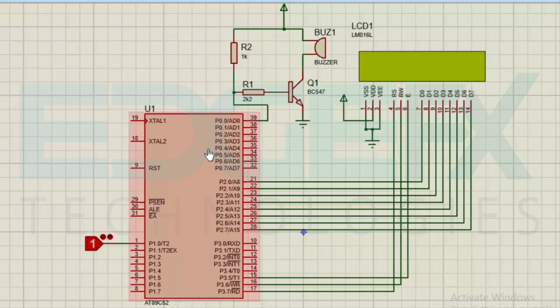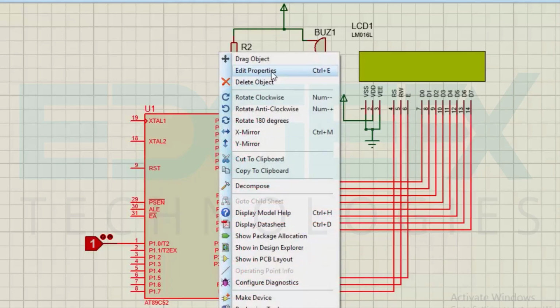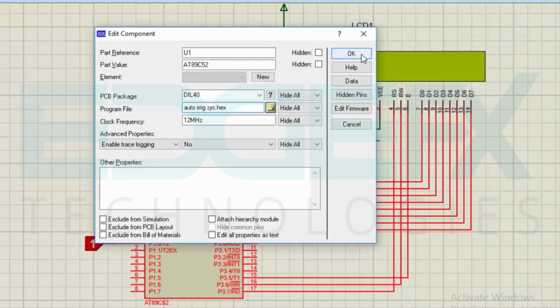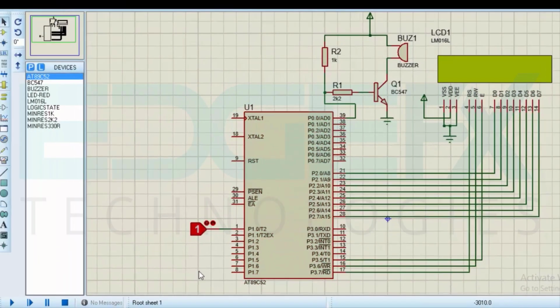Now I am dumping the program in the microcontroller. This is the HEX file. Now it's okay. Now let's simulate this.